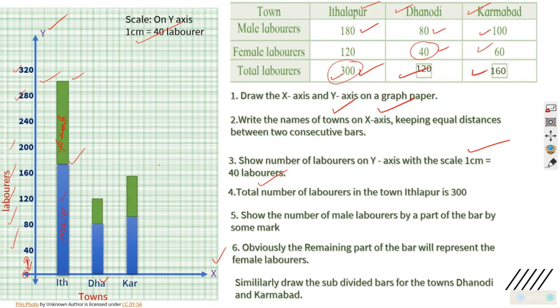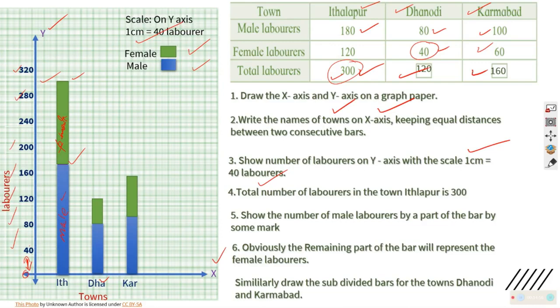This way the graph will look like. So this became a divided or subdivided graph, and put the idea about what is the color used for female and male, and your graph is very clear. Anybody can understand. You studied about reading the graph in 6th standard, so you can read the graph and answer how many males are there, how many females are there, in which particular city more laborers are there.